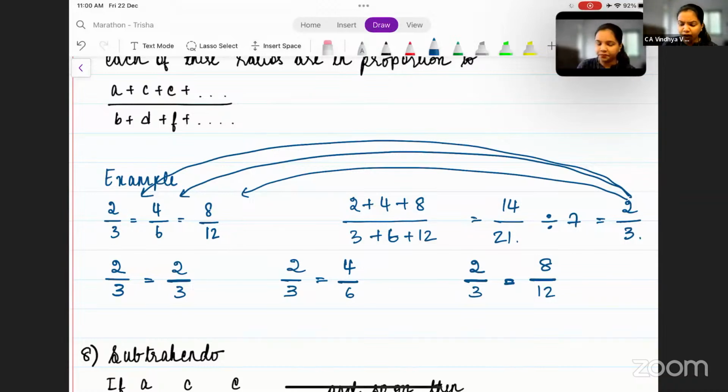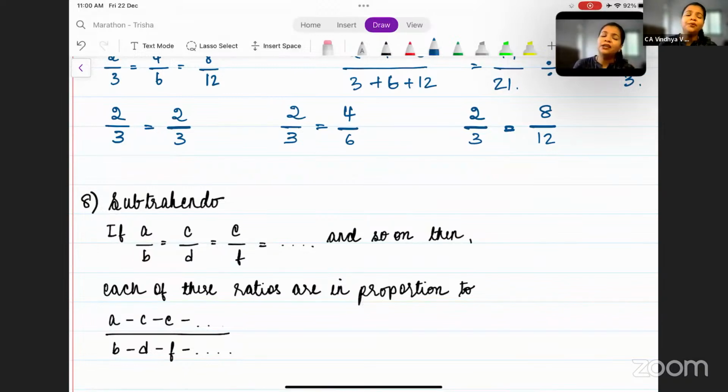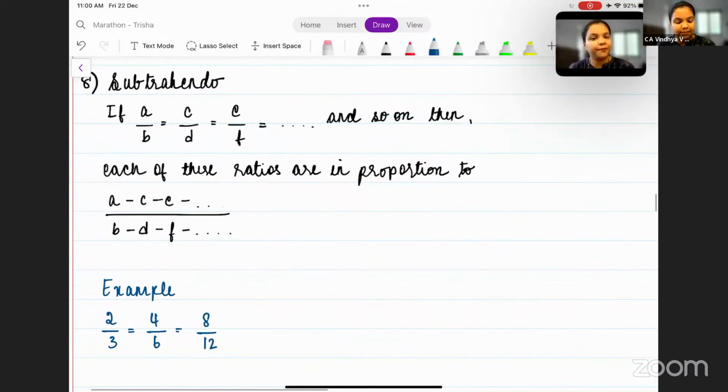All right. Now, subtrahendo. What is subtrahendo? It is similar to addendo, but instead of adding, you are subtracting. Instead of A plus C plus E, you will do A minus C minus E, and B minus D minus F. Is this clear, everyone?